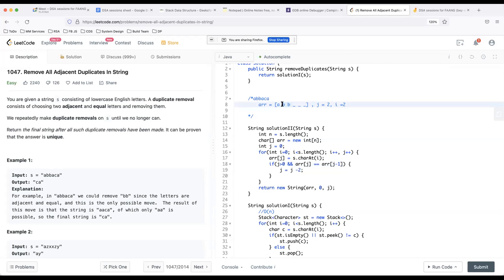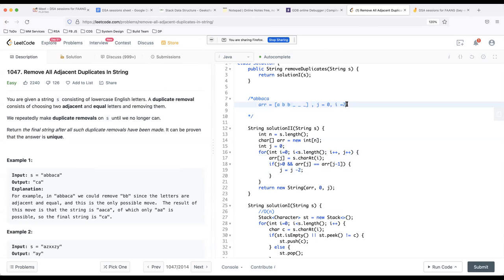Now instead of deleting anything, I just decrement my J 2 places back because these are same, so I have to ignore these two characters. So I decrement my J by 2. So J becomes 0. And now we do I plus plus and J plus plus.